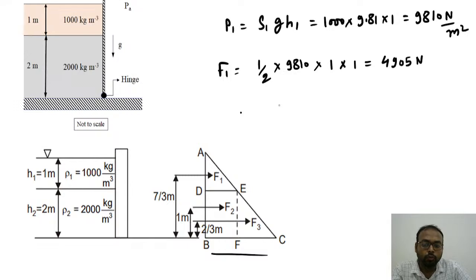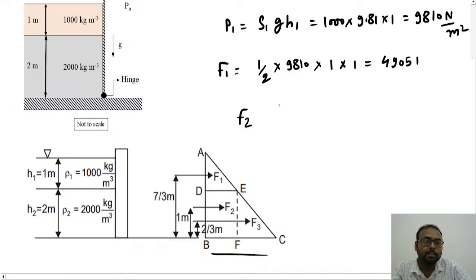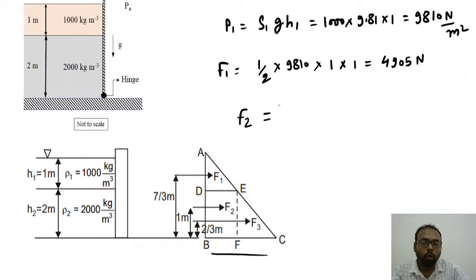So what is the F2 value? F2 will be equal to the area of DEBF. So what is the area of DEBF? That is given by the height, 2, multiplied by BF.